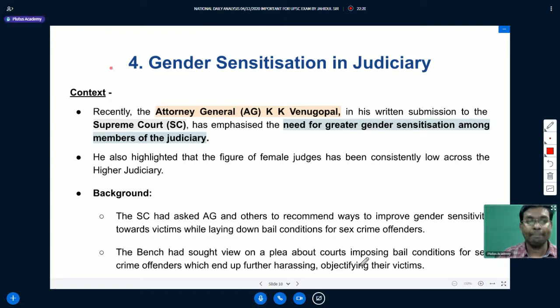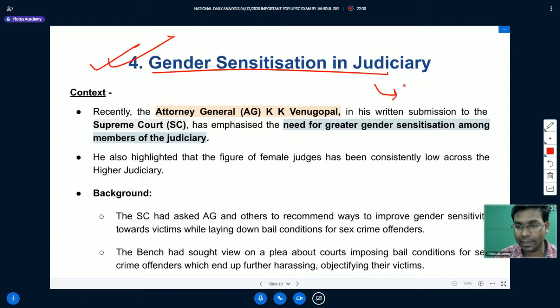Now let us talk about the next topic for the day, which is gender sensitization in the judiciary. This is a topic which is important for the mains examination, and especially for General Studies Paper 2. Under GS Paper 2 you study Indian polity, and in Indian polity we study the judiciary as well, under Indian polity and constitution.